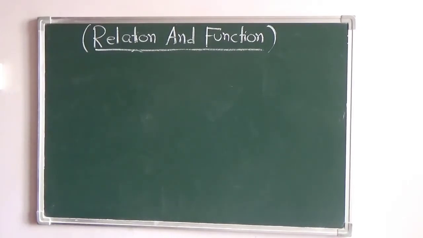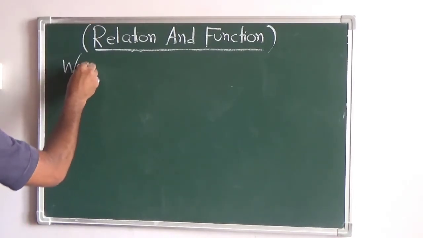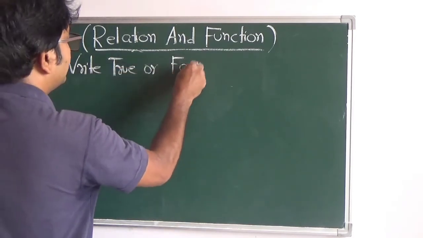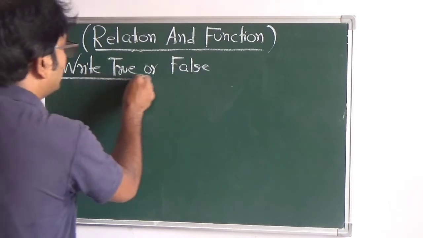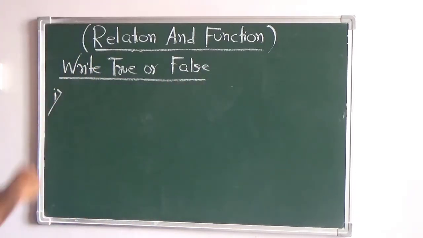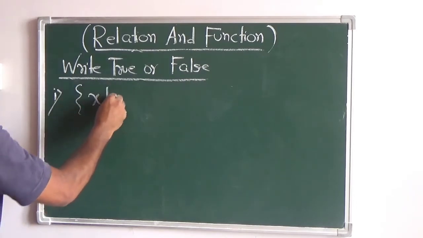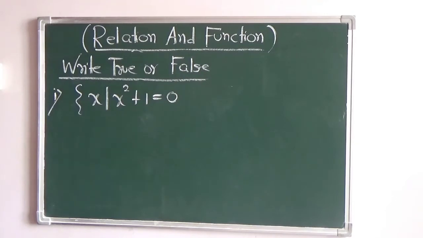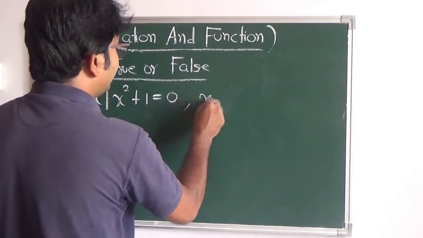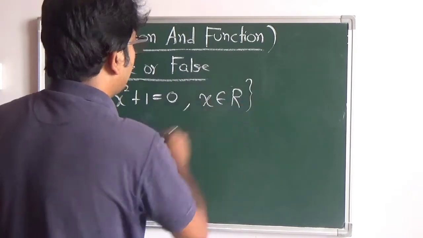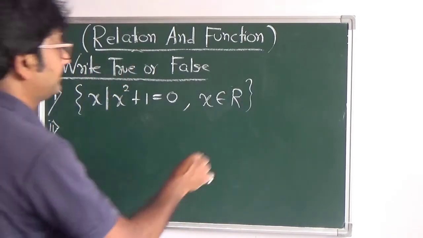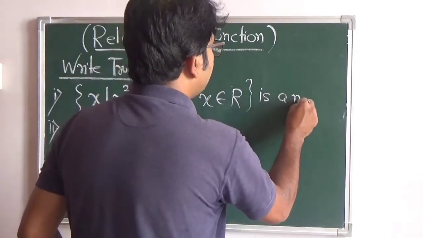My question is, write true or false. The first question: x is such that x square plus 1 equals 0, and x belongs to R. Second, is a null set.